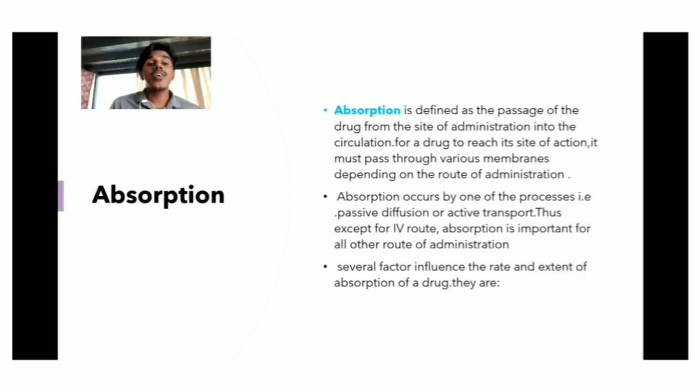Absorption occurs by one of two processes, passive diffusion or active transport, which we dealt with early in first year physiology. Except for the IV route, absorption is important for all other routes of administration. When we give an injection by the IV route, the drug is absorbed rapidly, more than by the other routes.